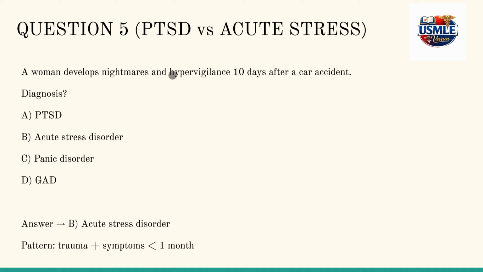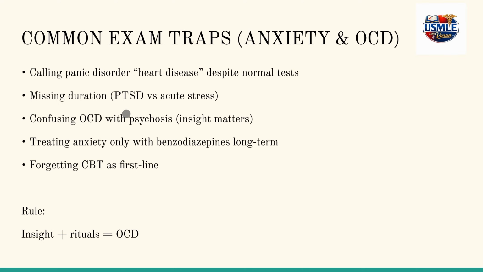Both features are seen in PTSD and acute stress. Both are seen in both the conditions. But the key thing is that there's a mention of a timeline of 10 days. So whenever there's trauma and the symptoms originate in less than 1 month after the trauma occurred, it can be diagnosed as acute stress disorder, but not as PTSD, because PTSD is diagnosed only if the symptoms arise after 1 month of a traumatic incident.